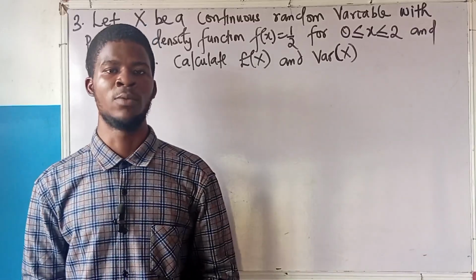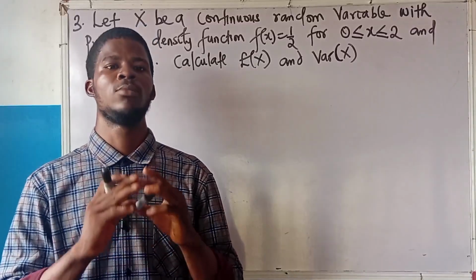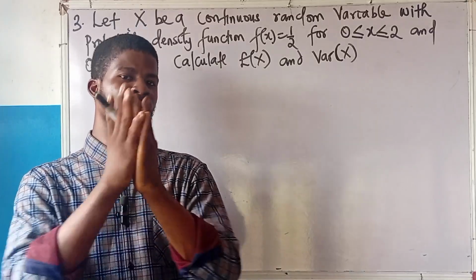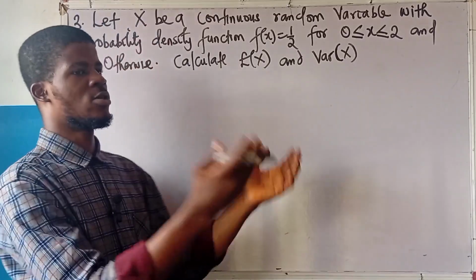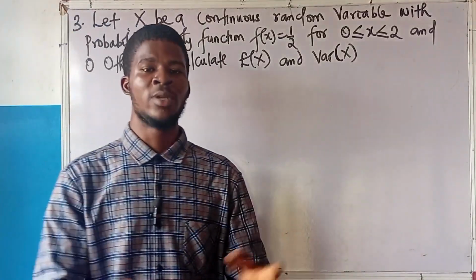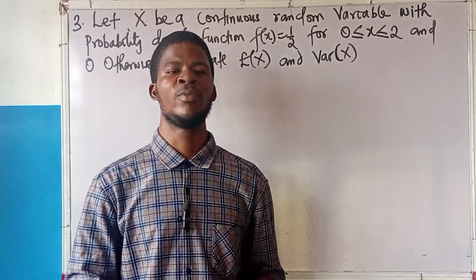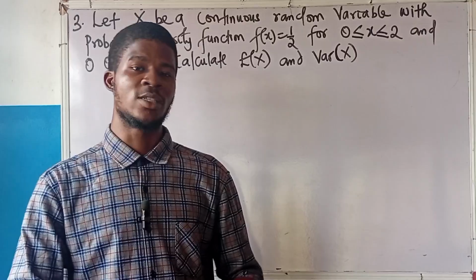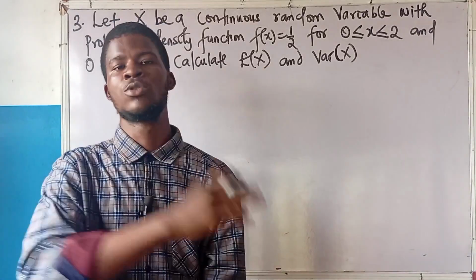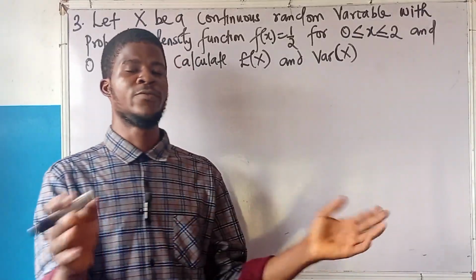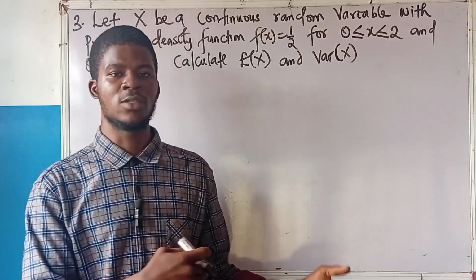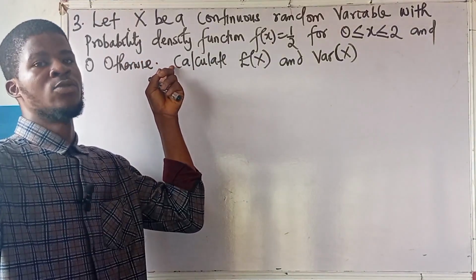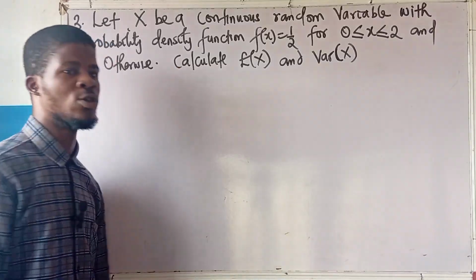Continuous random variables. It is easy to do for discrete random variables, but because there is integration involved in continuous RV, it's sometimes a problem for students. But don't worry, I am here. I'm going to break it down. So yours is to watch patiently and keenly so you understand everything I'm going to say. I will invoke some principles of calculus here, even if you've not learned calculus before, but you can still follow. All right, let's go. This is on continuous random variables. The first two questions were under discrete random variables. At the end of this video, I'm going to drop a question for you to solve.